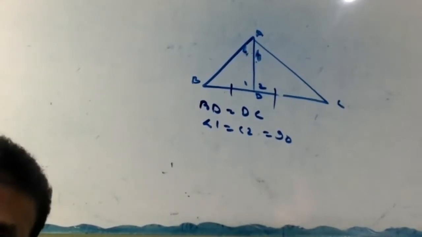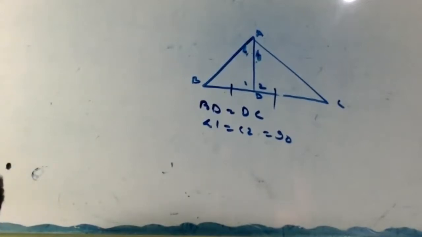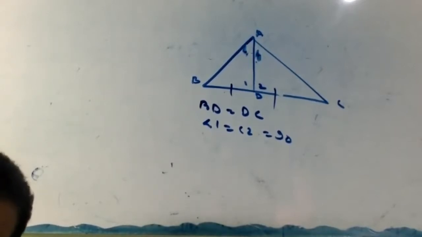Okay, now try the next one. No, there is no AAA congruency. That is, only the angles are equal. If all angles are equal, we cannot say it is congruent; we can only say it's an equilateral triangle.